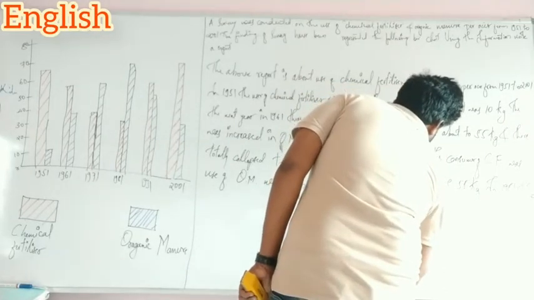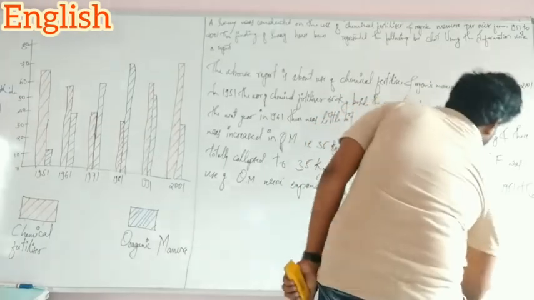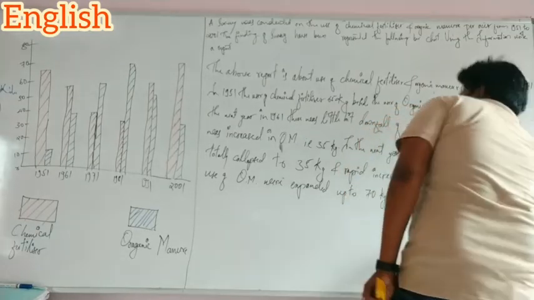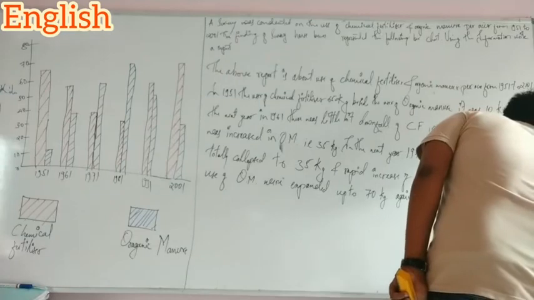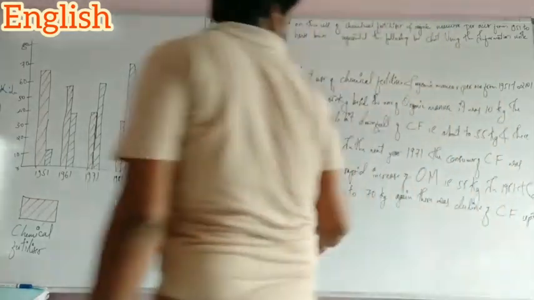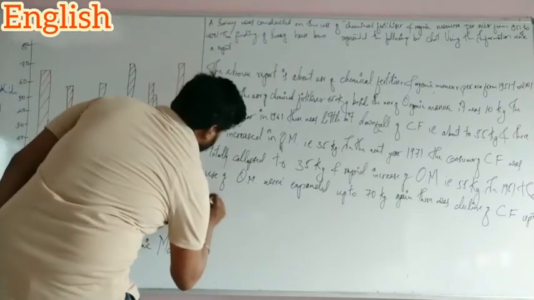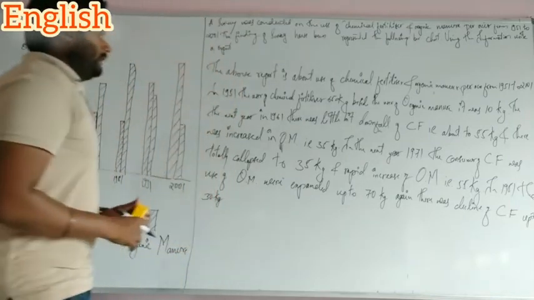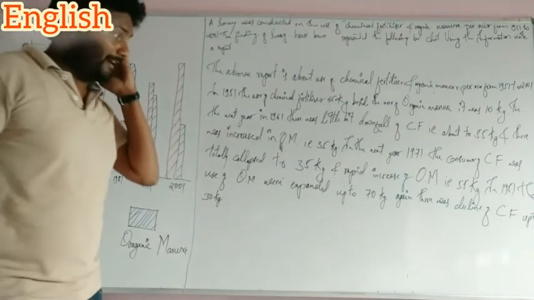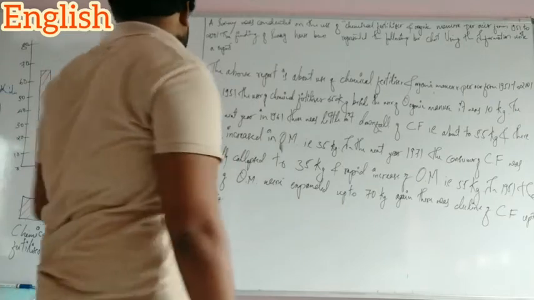Again there was a decline of chemical fertilizer up to 30%, 30 kilograms. See, in 1981, organic manure expanded to 70 kilograms, and chemical fertilizer users declined to 30 kilograms.